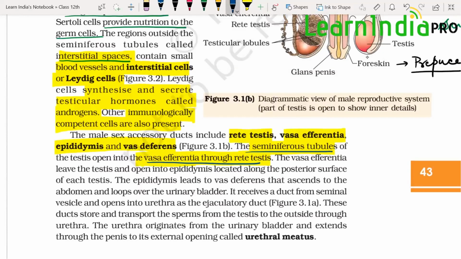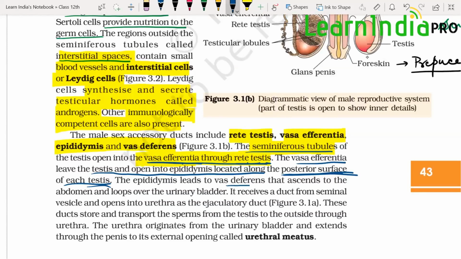No, you have to read NCERT lines very carefully. They have given seminiferous tubules of testis open into vasa efferentia through rete testis. So first is seminiferous tubule, then is vasa efferentia. Next, vasa efferentia leave the testis and open into epididymis along the posterior surface of each testis. These small words are very important when it comes to questions like select the correct statement or incorrect statement.